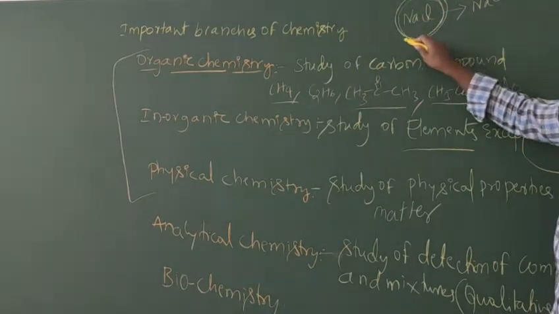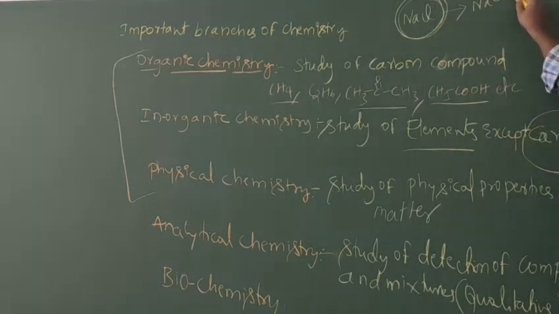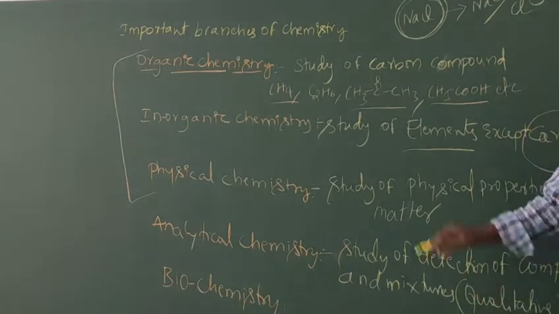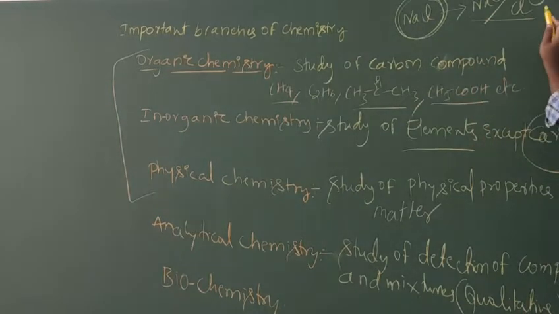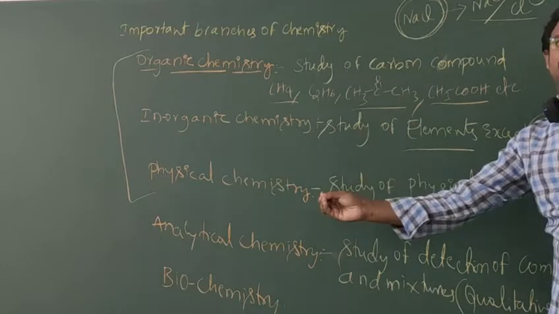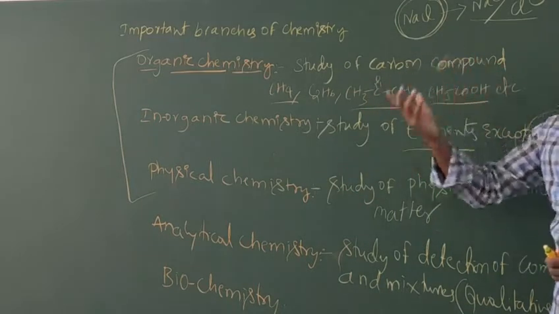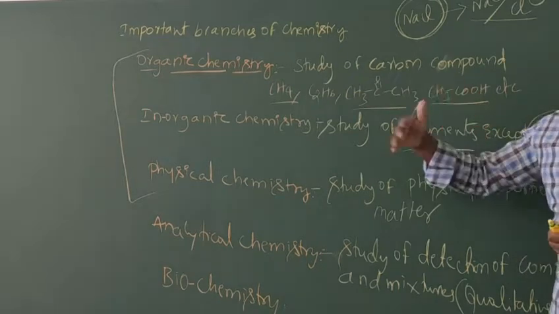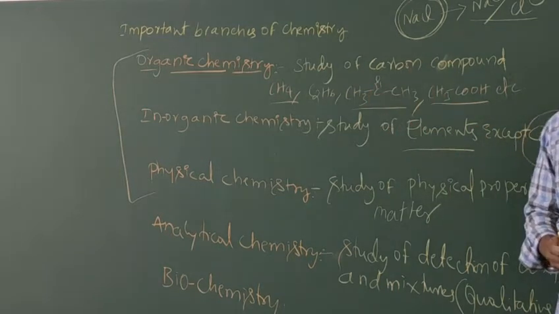In NaCl salt, Na plus and Cl minus are present. That is called qualitative analysis. Qualitative analysis gives the information about what ions are present in a mixture or compound.